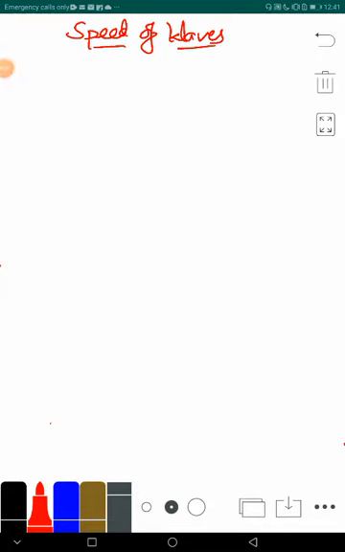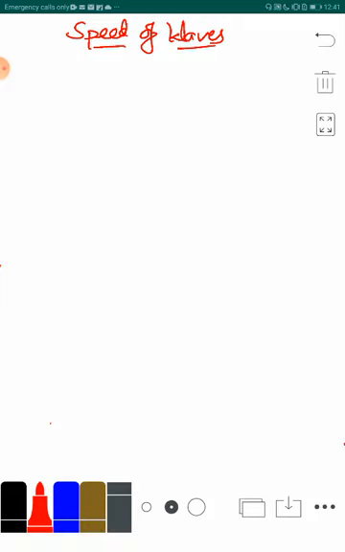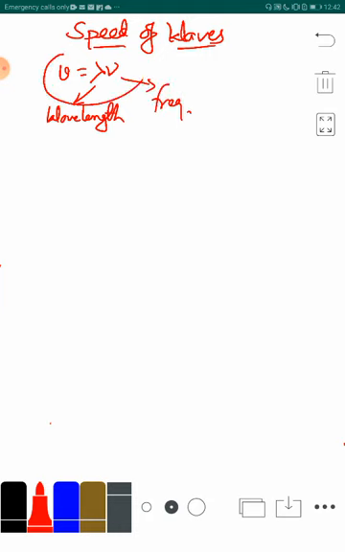Hello dears, in this class we will discuss the speed of the waves and the superposition of the waves. So, let us take the first case. We already know that the speed of the waves can be written as v is equal to lambda times nu, where lambda is the wavelength of the wave and nu is its frequency. So, this is the formula for the speed of the waves in general.